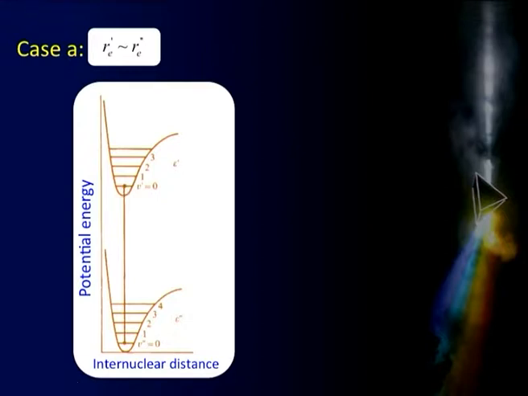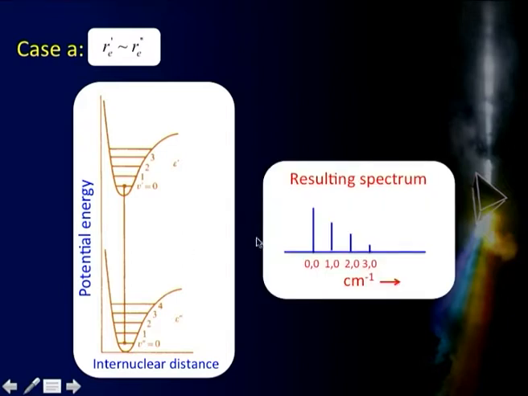If this be so, what kind of spectra do I get? As discussed before, in all such transitions, the transitions will originate from the V double prime equal to 0 level here. If they start from here, there will be a maxima in the center, from there it will originate and go up. If I just draw a vertical line here, it will land into the V prime equal to 0 level, because the two internuclear distances are similar, and this will be the most intense signal. The spectrum will be something like this.